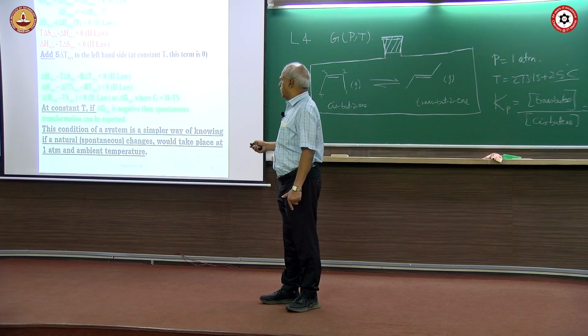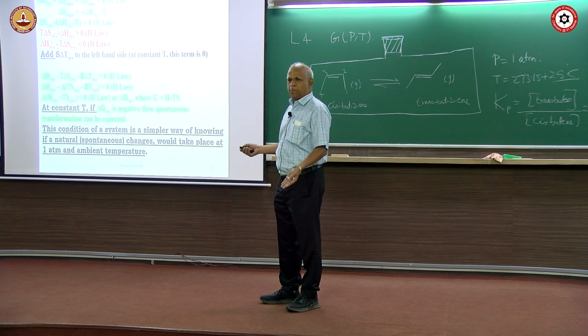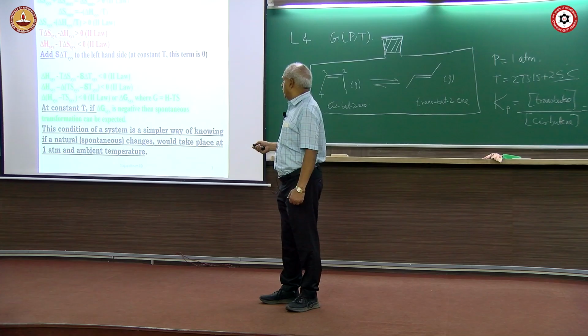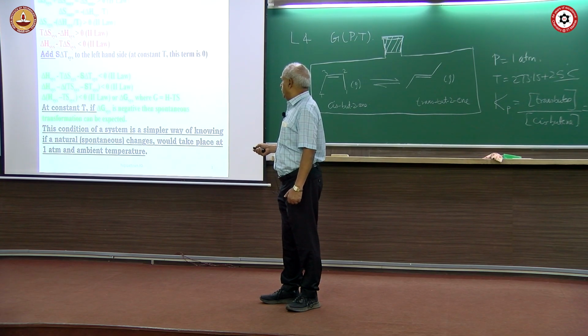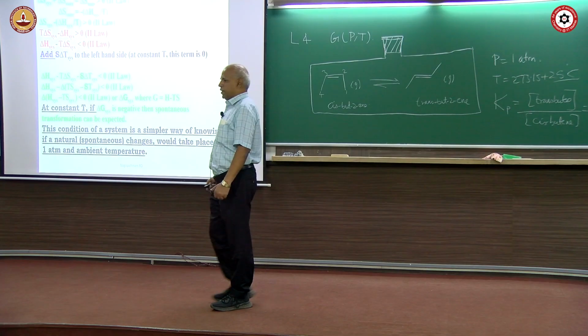Then we had a special term S delta T, it does not matter because T is constant. S delta T you add, P delta T you add, V delta T you add, that does not matter, delta T is 0. So, if you add that, you get a new property, delta H system minus delta of TS is less than 0 is the criteria for spontaneity, and Gibbs defined this property as free energy. Delta free energy, which is Gibbs free energy, must be less than 0 for a spontaneous transformation.